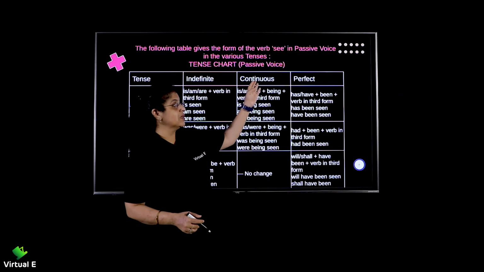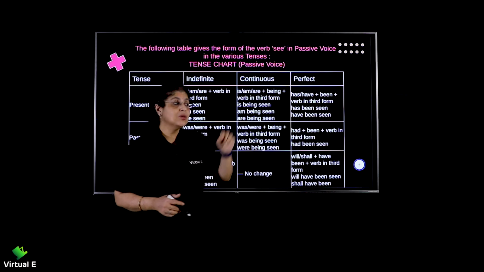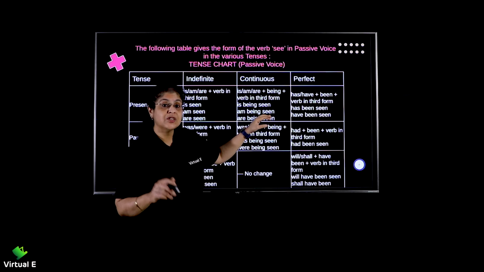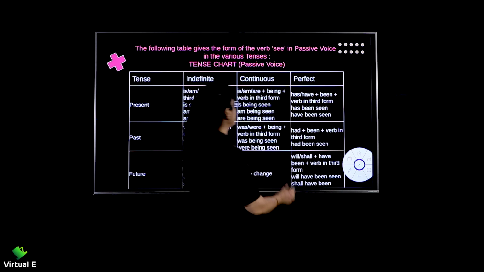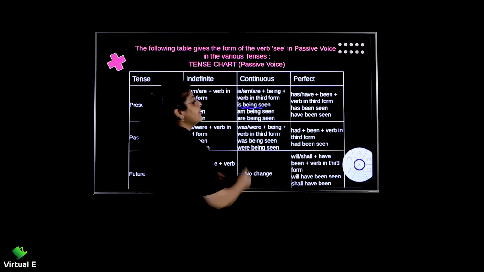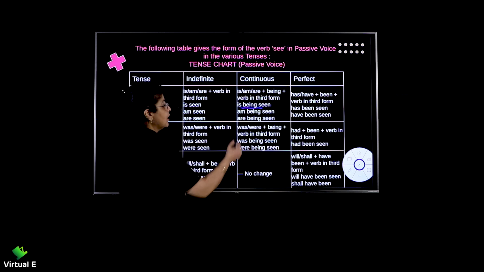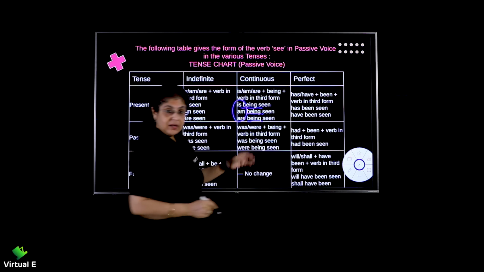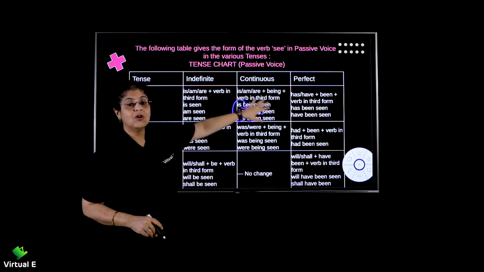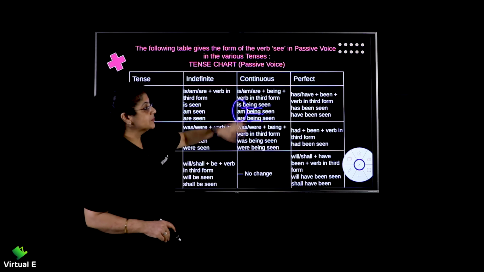Now, you have to remember, the continuous does not go. The continuous ing remains, but in which form? In the being form. This is extremely important for you to understand. This being form has to be there. The moment it is present continuous, of course, if it is present, then you have is, am, are, right? If you have continuous, you have to have the being, right? And these are your verb 3. These are your past participles, right?